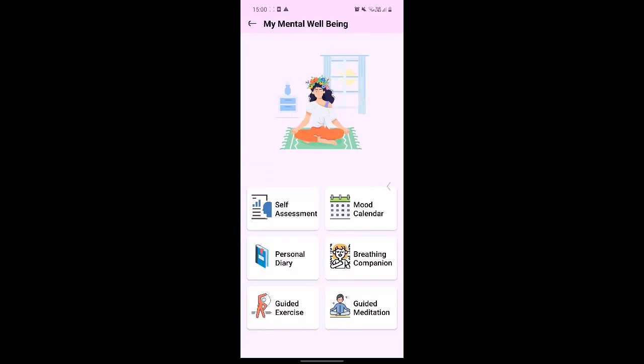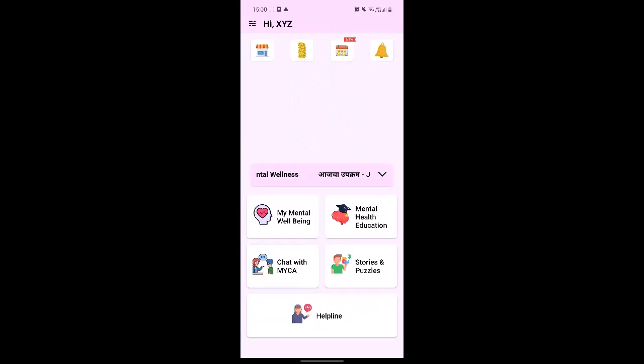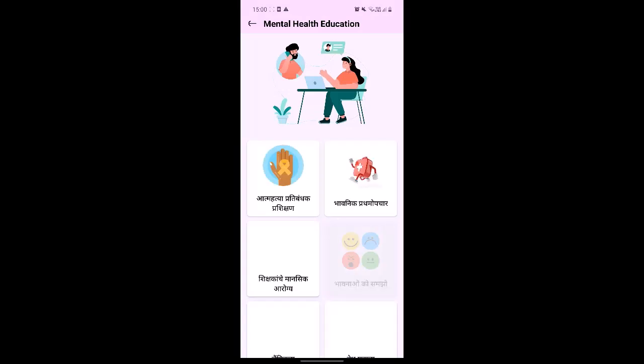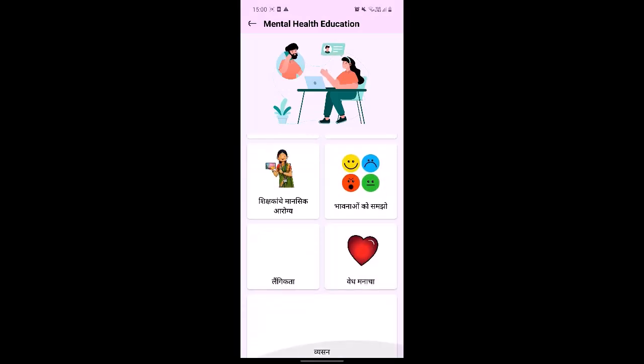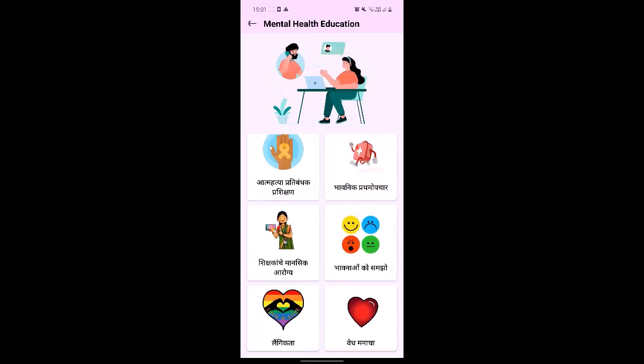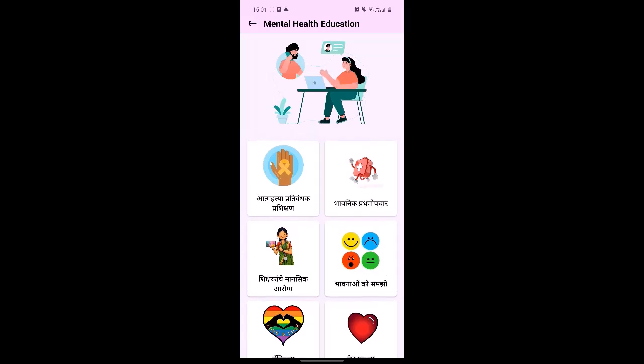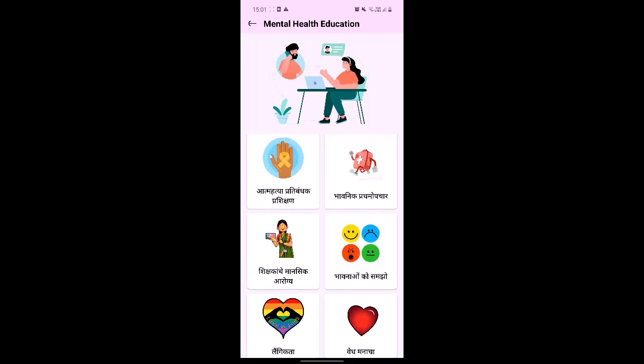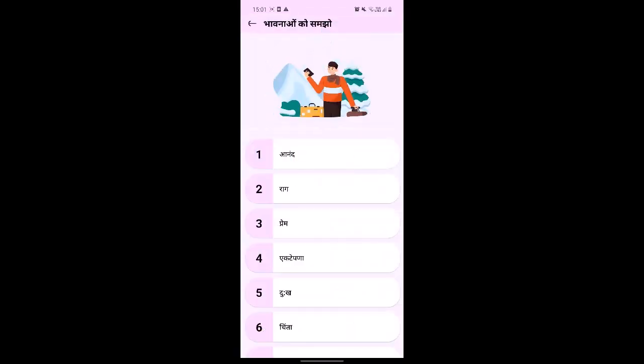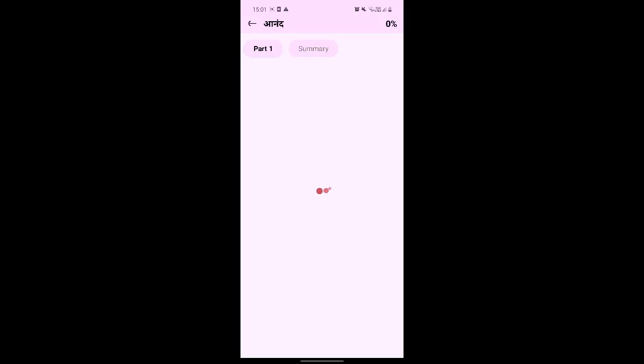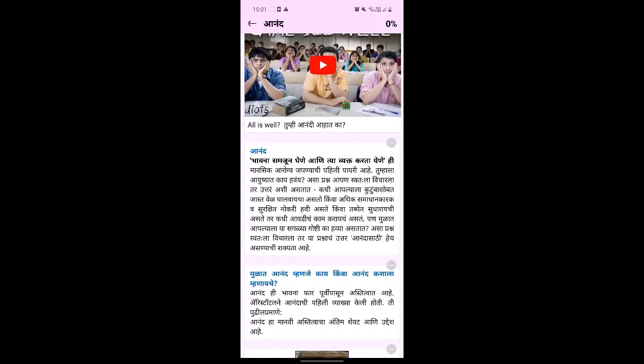Now the second tab is Mental Health Education, which contains 7 detailed courses like suicide prevention training, emotional first aid, etc. Each course contains different modules that are created using a combination of different types of digital elements such as text, images, GIFs, videos, PDFs, and PPTs.